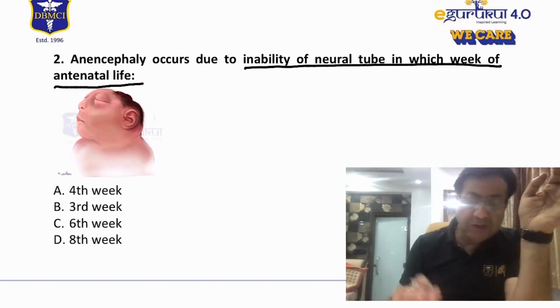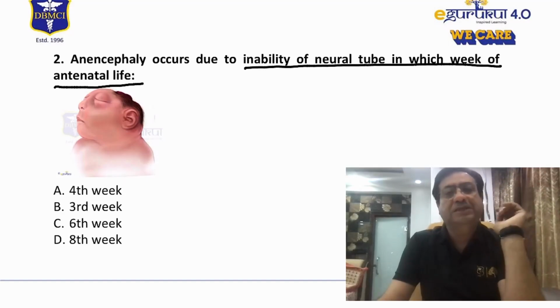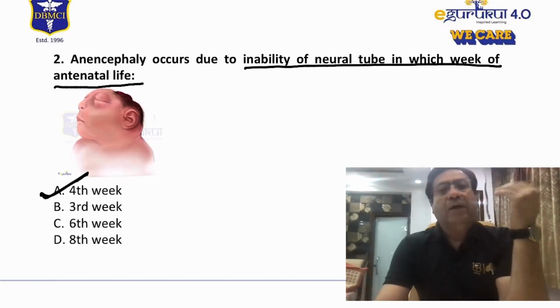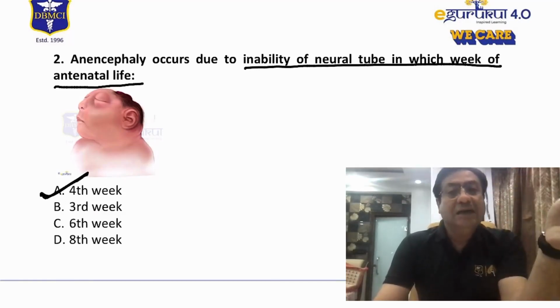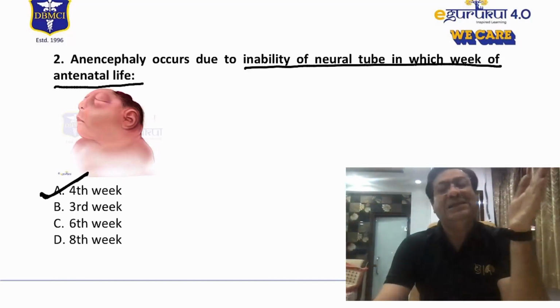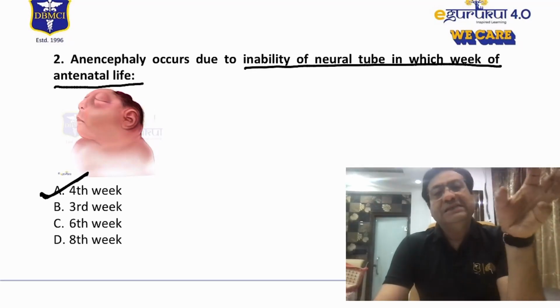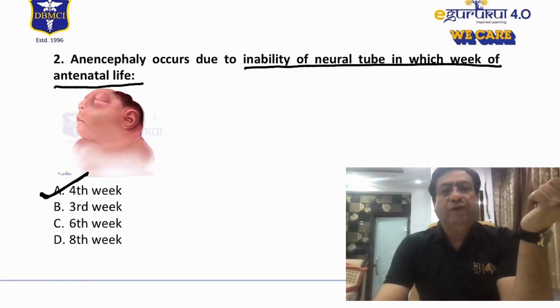Now, according to students, both 3rd week and 4th week of intrauterine life were mentioned in the options. So I obviously will go by the 4th week, because the time by which we expect the neural tube to close is 3rd to 4th week. So even till the 4th week of intrauterine life, we expect the neural tube to close. So this is a type of a neural tube defect, which is cranial type of a neural tube defect.